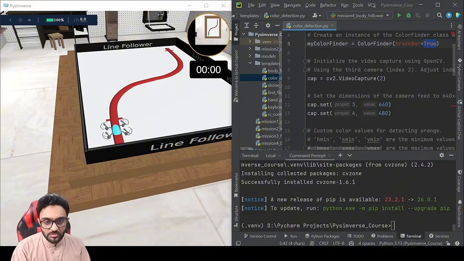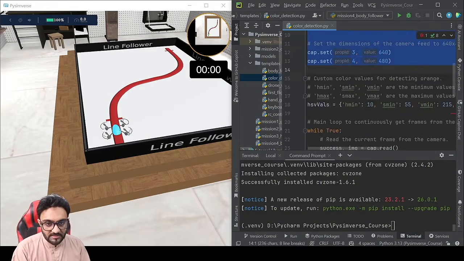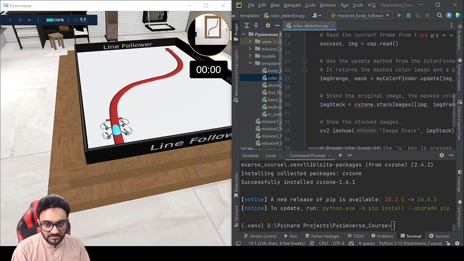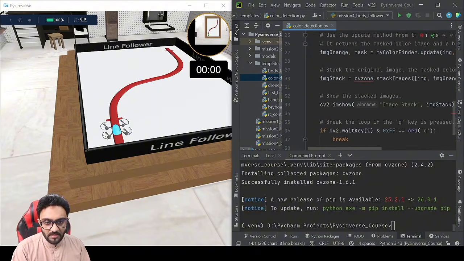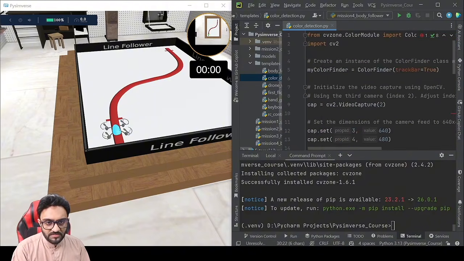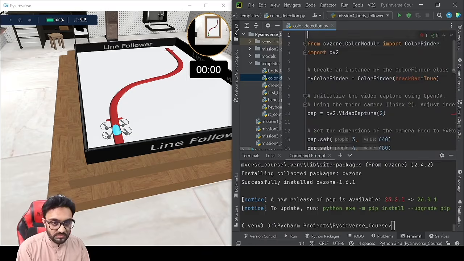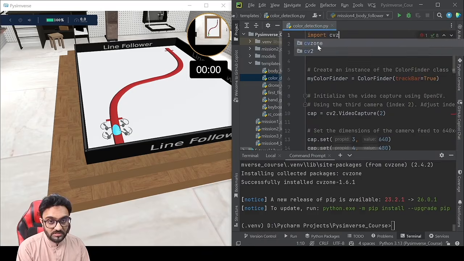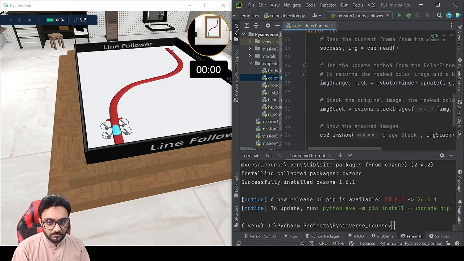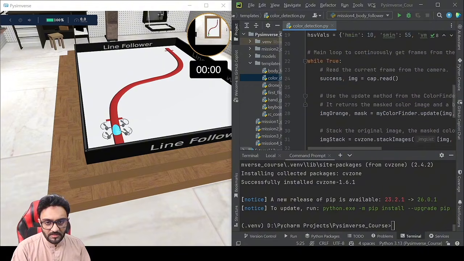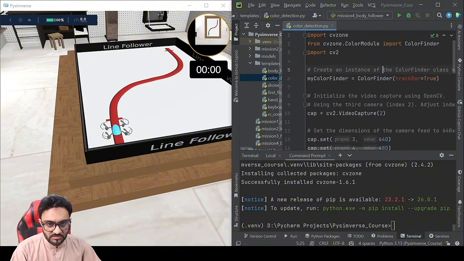If you don't want to, just make it false, and that should work. That's the basic idea. Here you can see we have all these different parameters, and we are not importing cvzone, so we need to import cvzone. There you go. Then it will just stack the images and show us the results.